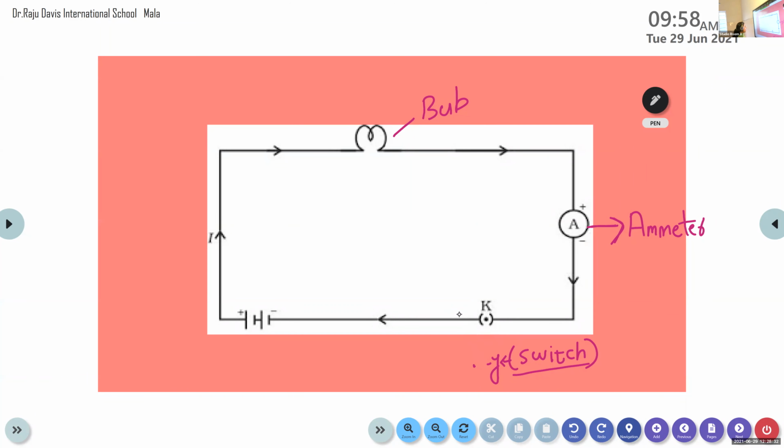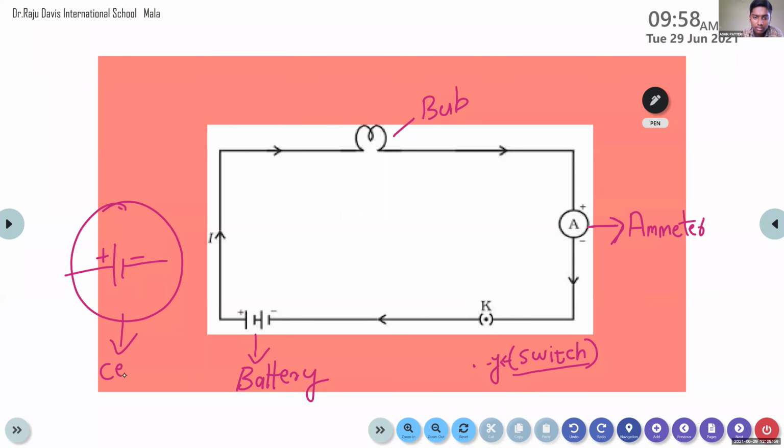And what does this symbol represent? Battery. Very good. We will study the symbols in detail later, anyway, I am just asking. One is positive and another is negative. What is it called? If you have only one, it is a cell, an electric cell. And the combination of more than one cell, we can call it a battery.